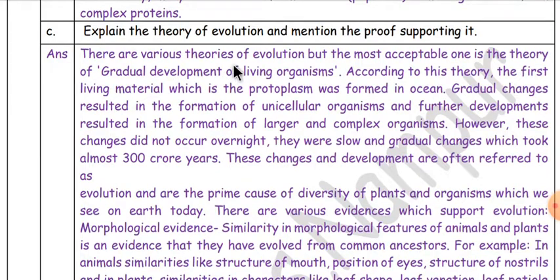There are various theories of evolution, but the most acceptable one is the theory of gradual development of living organisms. According to this theory, the first living material, which is the protoplasm, was formed in the ocean. Gradual changes resulted in the formation of unicellular organisms, and further developments resulted in the formation of larger and complex organisms. However, these changes did not occur overnight. They were slow and gradual changes which took almost 300 crore years.